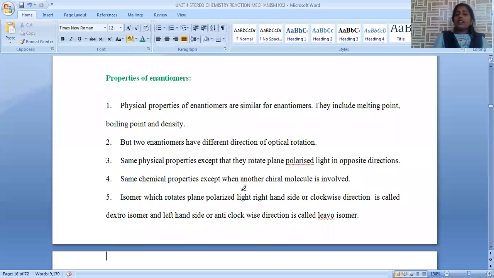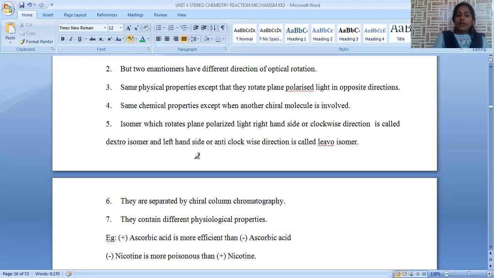When this enantiomer is treated with that chiral molecule, the rate of reaction will be different. Apart from that, all remaining physical and chemical properties of enantiomers remain the same. They are separated by chiral column chromatography. It is very difficult to separate an enantiomeric pair because the properties are exactly the same. That's the reason we need a special method, that is chiral column chromatography.